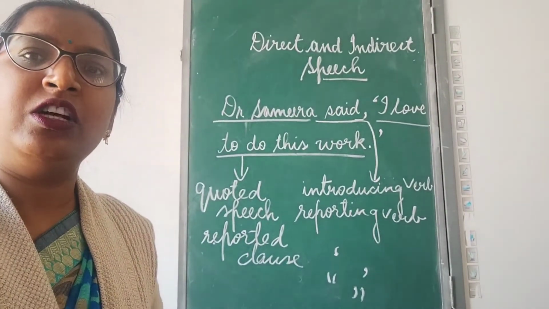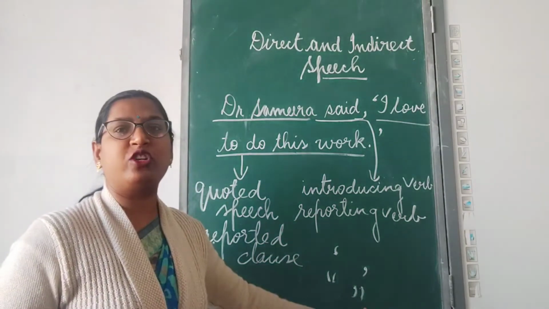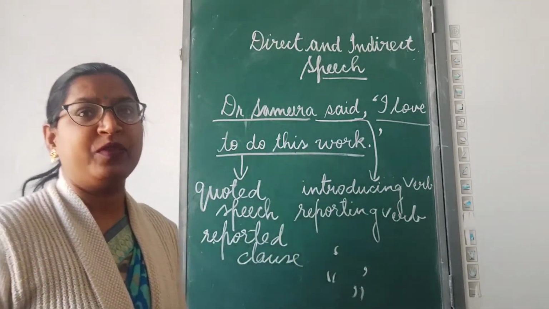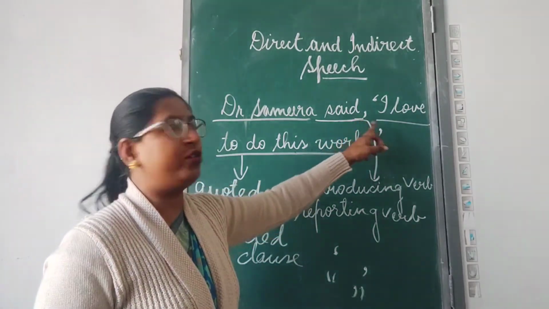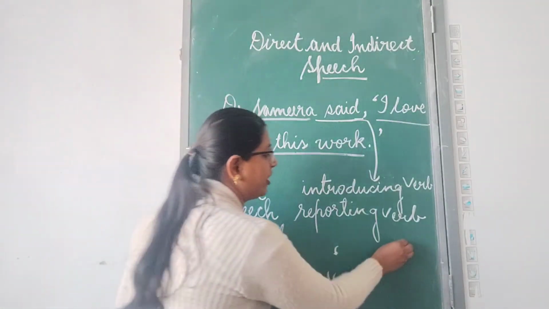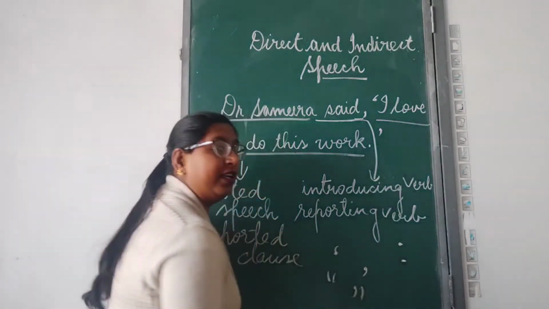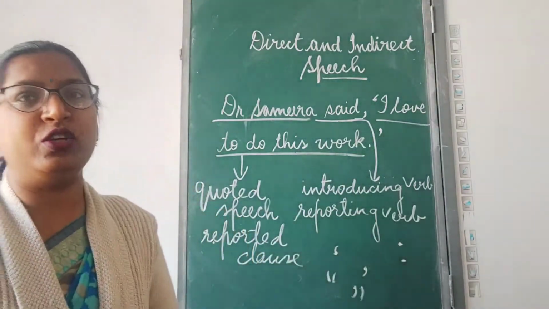If the opening is double, the closing inverted comma also should be double. Another important thing is to separate the introducing verb and the quoted speech, either we can use a comma or we can use a colon. Clear? Either comma or colon we can use.